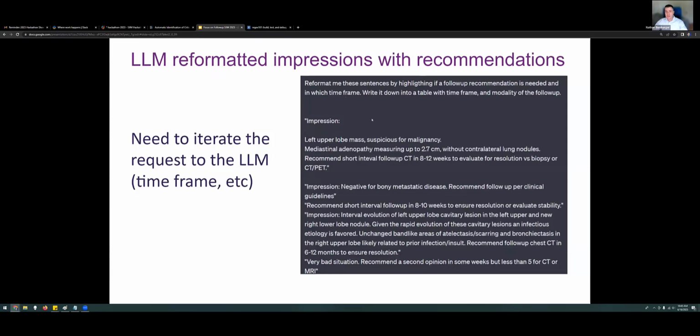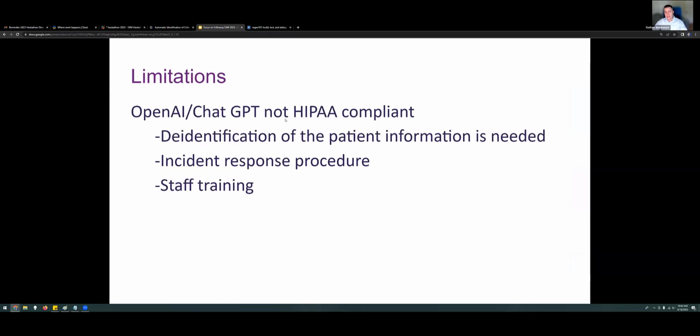These are some of the impressions which were reformed with recommendations. For example, if you see the bottom line here, it says very bad situation, recommend a second opinion. ChatGPT created that when it was a recommendation for a short interval follow-up CT. It didn't know what to do with our model. So there are some limitations with this. And when you have a time frame which doesn't fit or is too short, then these are things that need further work.